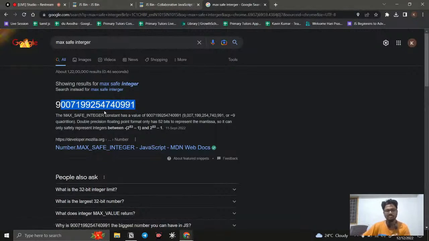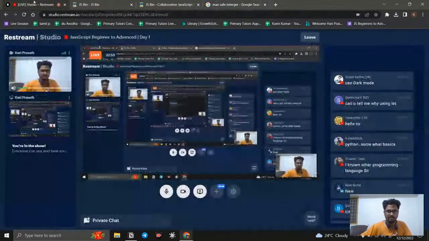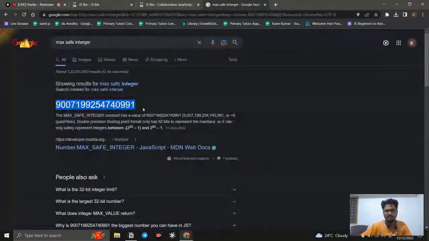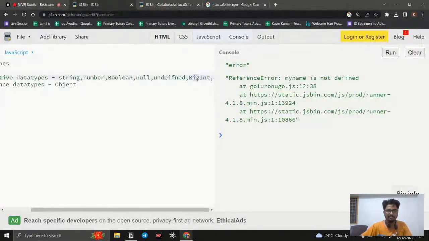So this is the maximum safe integer. JavaScript can work perfectly until this number. If you do some calculation above this number, then it will not work perfectly. It will give some weird answers, because this is the maximum holding capacity of JavaScript in our browser, so it will do other things. So for that purpose only we have BigInt.